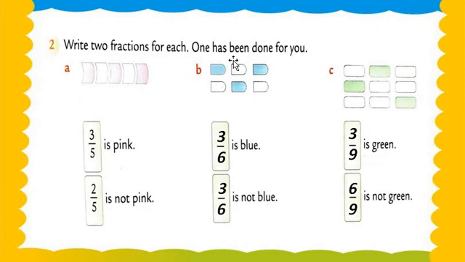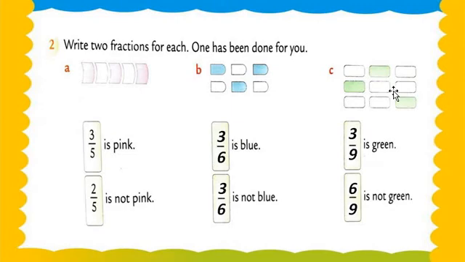Okay, so see this. 3 parts are not shaded by blue color and 3 parts are shaded by blue color. Understood? So that's why first we are writing 3 upon 6 is blue and 3 upon 6 is not blue. Now we move on to example number C. Let's check here example number C. My dear students, how many blocks are in question number C? 1, 2, 3, 4, 5, 6, 7, 8 or 9. There are 9 total blocks.